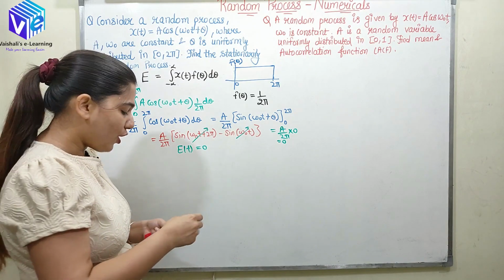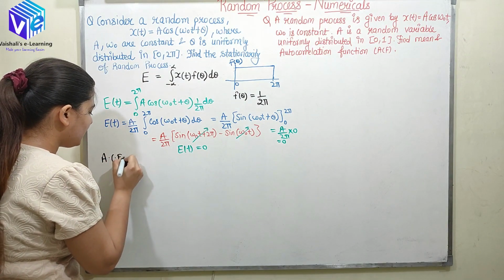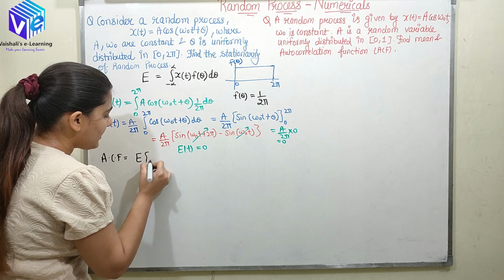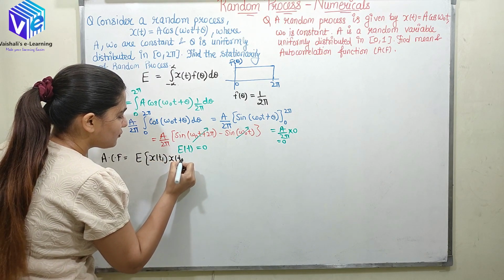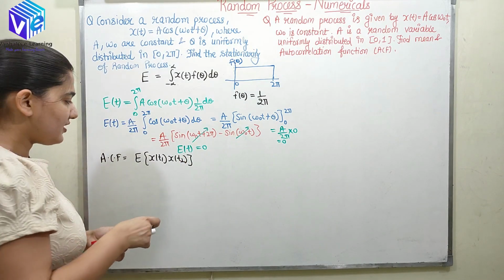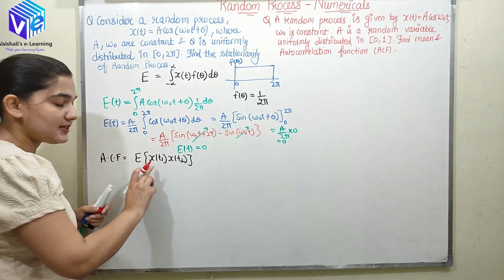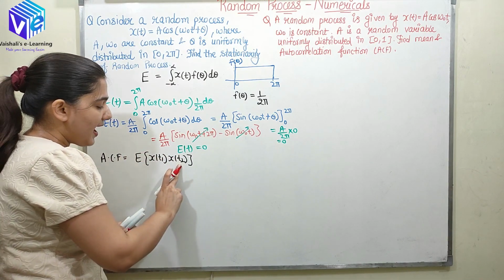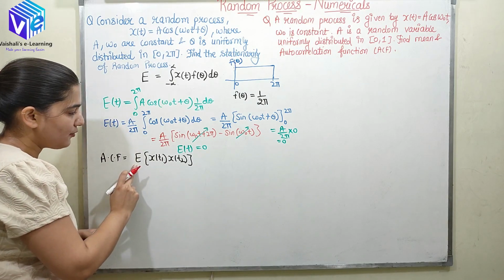Now about the autocorrelation function. So the autocorrelation function, I am denoting it with ACF. It is given by E of x t1 into x t2. So this is the formula to find out the autocorrelation function. So I just take the same random process at different times, multiply them and find out the mean.